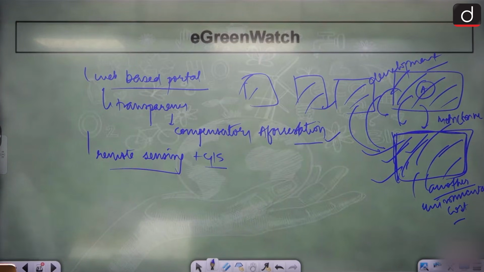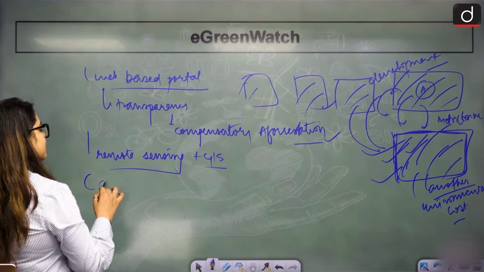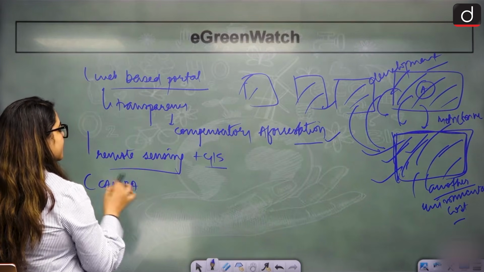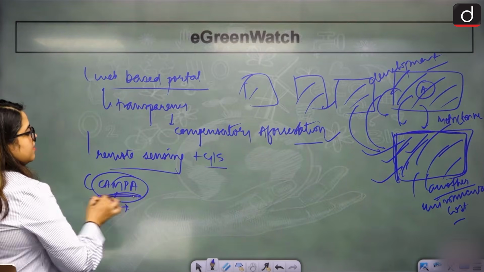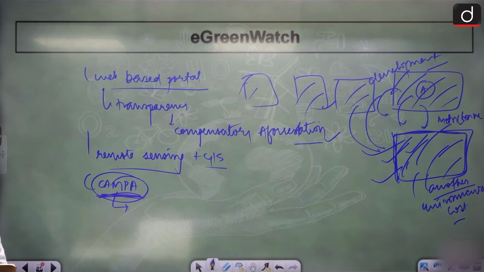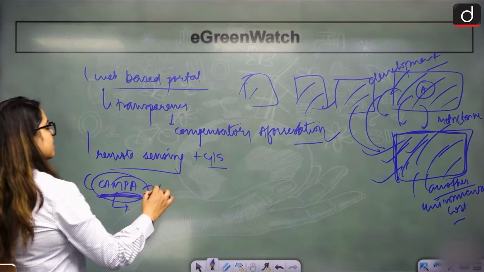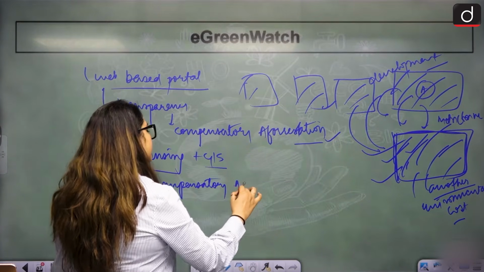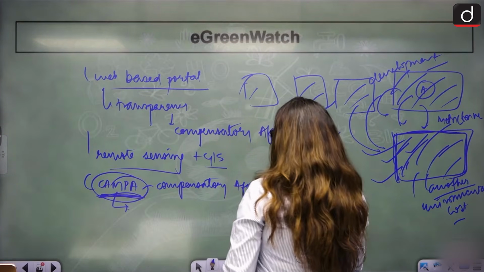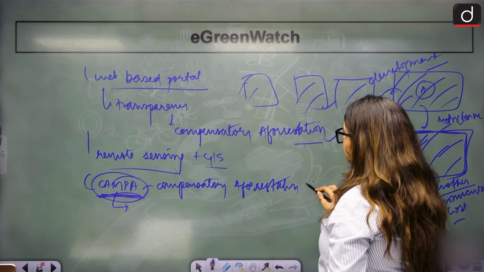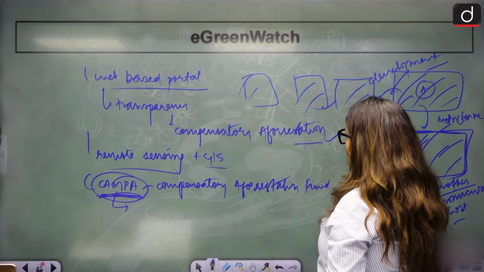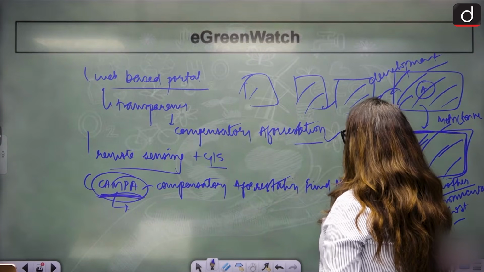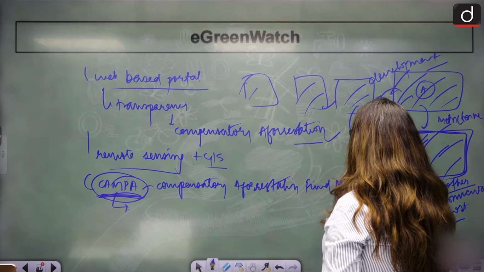But that's the CAMPA, Compensatory Afforestation Fund Management and Planning Authority.